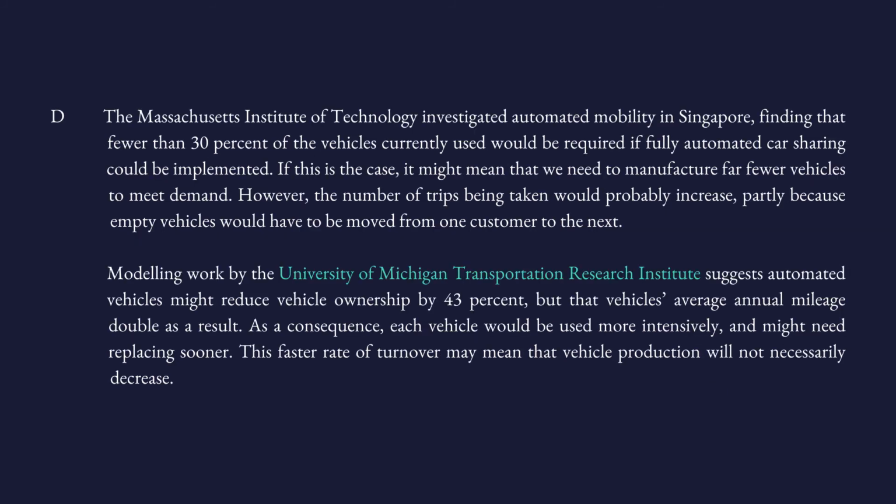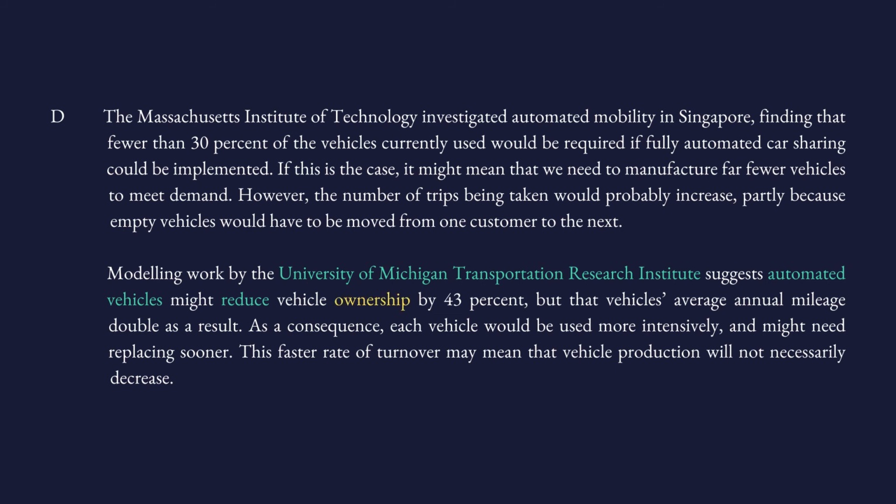The University of Michigan Transportation Research Institute suggests that automated vehicles, another key phrase, might reduce, we had the word drop as the keyword, might reduce vehicle ownership by 43%. So 43% drop in what? 43% drop in ownership.